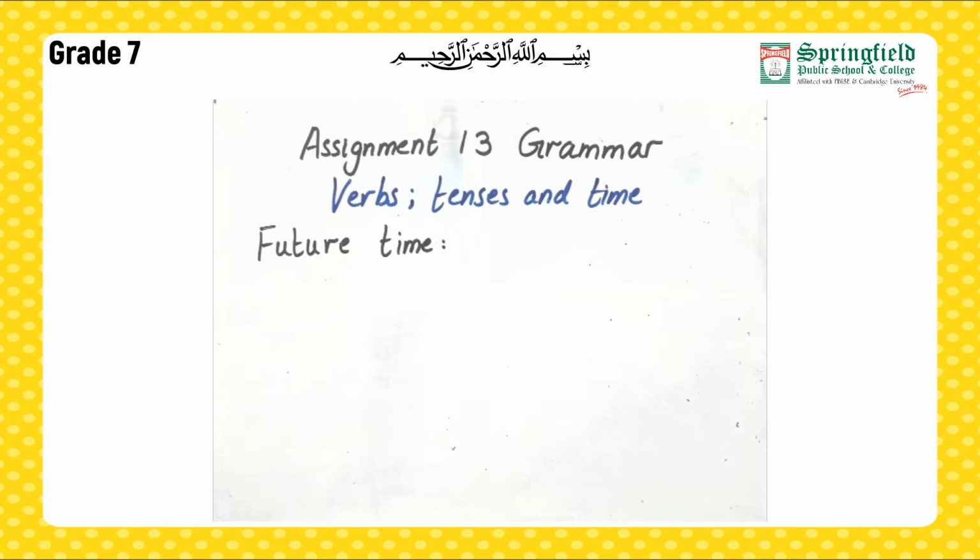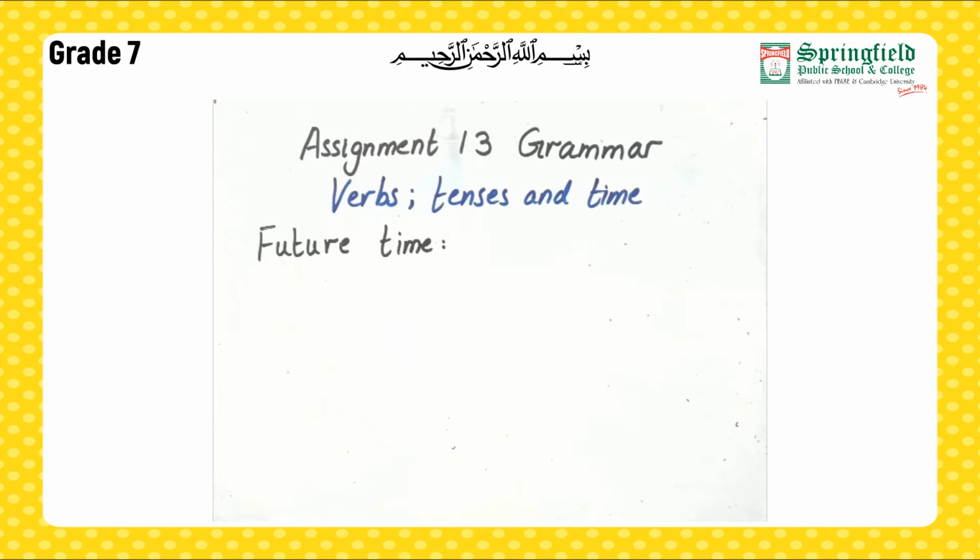Alright, about future tense, there's one important thing that I wanted to discuss with you: only the past and the present in the English language are tenses, because under them the verbs take specific forms, like play, played, steal, stolen, etc. Normally we used to refer to future as a tense as well, but according to the latest studies, it is not actually coming under the category of tense. So we can call it future time as well.